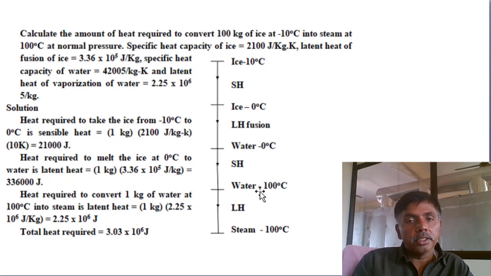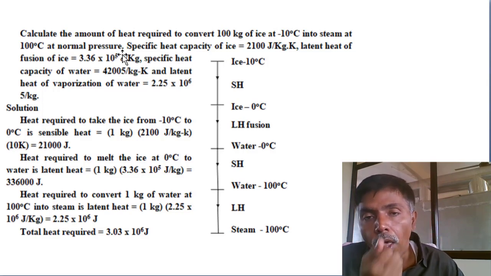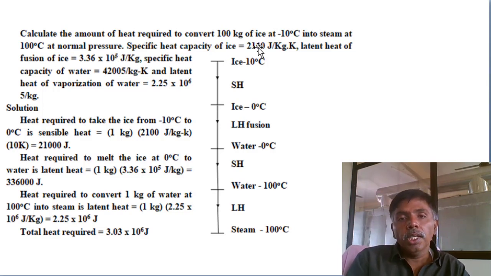Same method. Calculate the amount of heat required to convert 100 kgs of ice at minus 10 degrees to steam at 100 degrees at normal pressure. So ice at minus 10 degrees to steam. Here the specific heat of the ice is 2.1 kilojoules per kg Kelvin. Instead of that they gave 2100 joules per kg Kelvin. Latent heat of fusion of ice is 3.36 into 10 power 5 joules per kg. Instead of that, 336 kilojoules per kg.